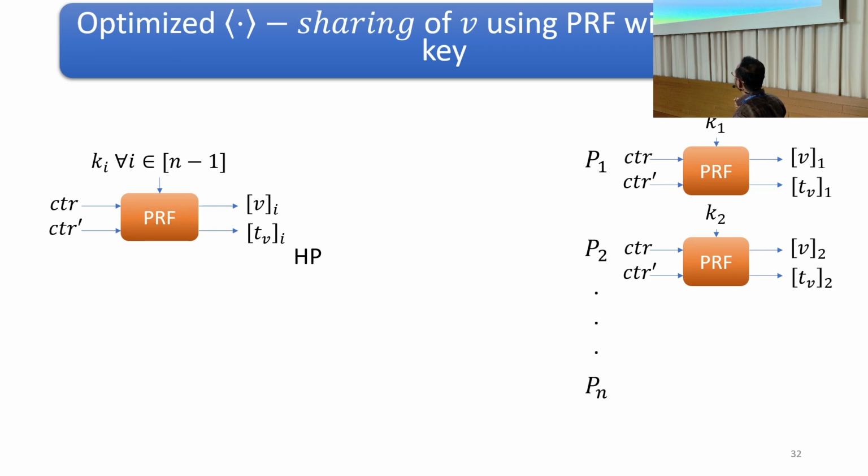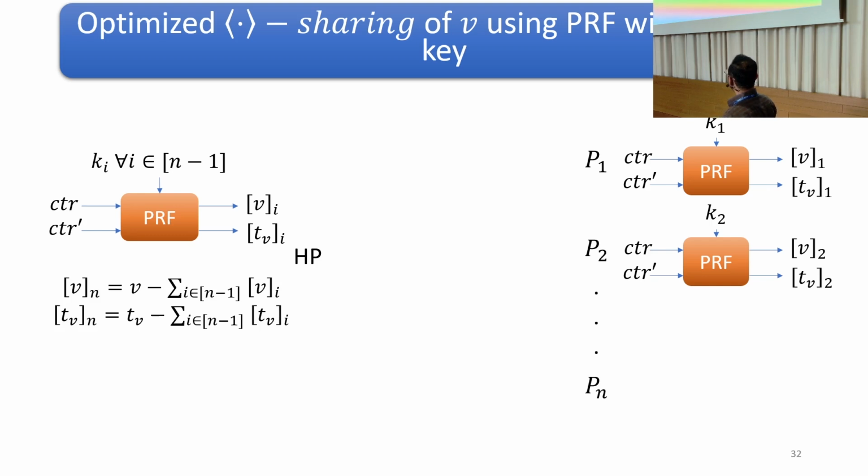They evaluate a PRF on a common counter to obtain the shares Vi and TVi. However, the last party cannot get its share in this way. The helper party needs to intervene here. It computes Vn and TVn and sends the corresponding share to Pn. So we reduce the communication from 2n to 2 elements.